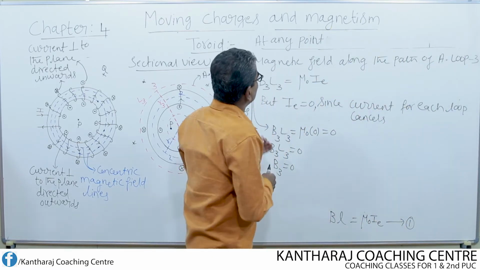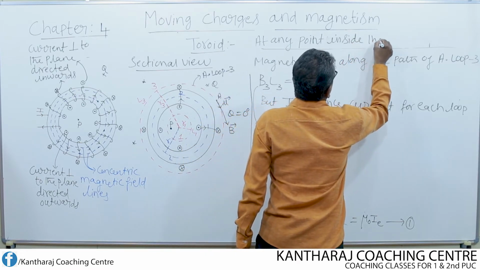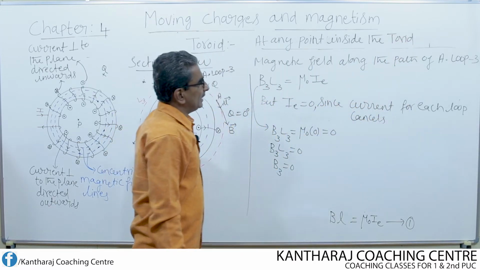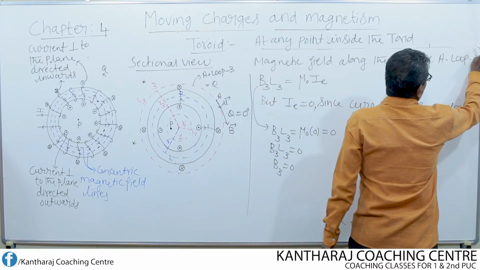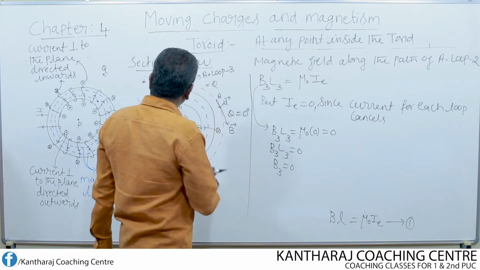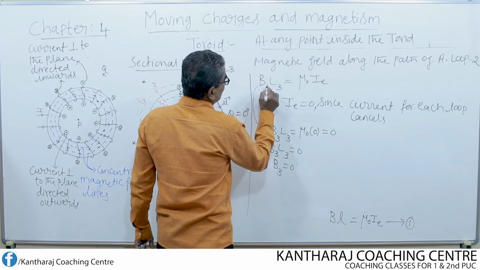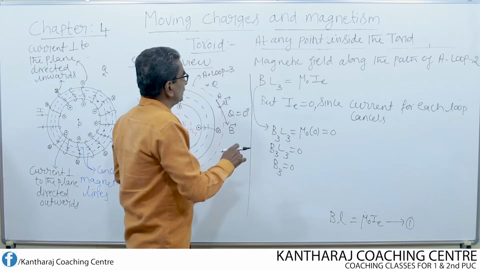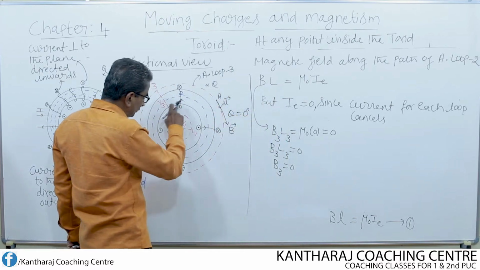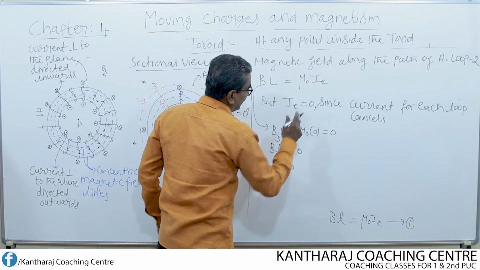The magnetic field along the path of Ampere loop 2 is given by, I consider the magnetic field with respect to Ampere loop 2 as directly B instead of B2. What is the length of this Ampere loop 2? It is equal to L. So B into L is equal to mu naught into IE.